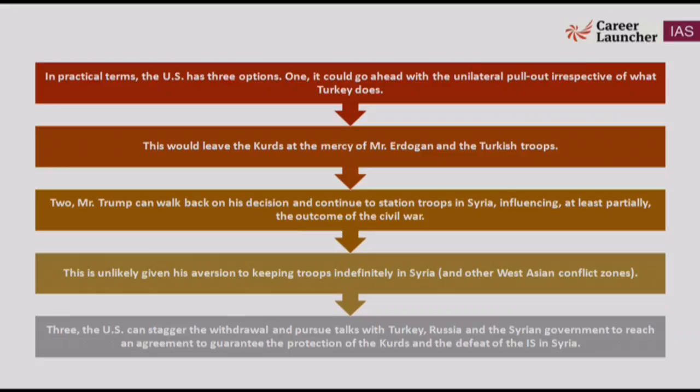It can also have a conversation with Turkey, Russia and the Syrian government, to come out with such an agreement where the protection of Kurds is ensured. Correct? And ISIS in Syria has been completely demolished. So this is how the turmoil is going on in Syria.